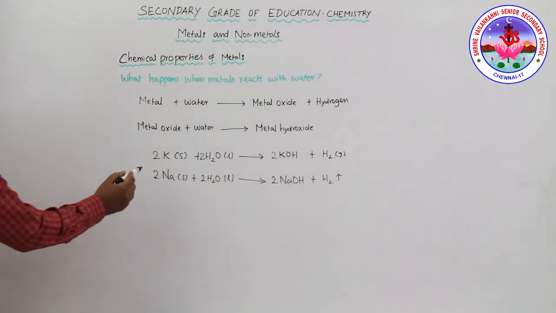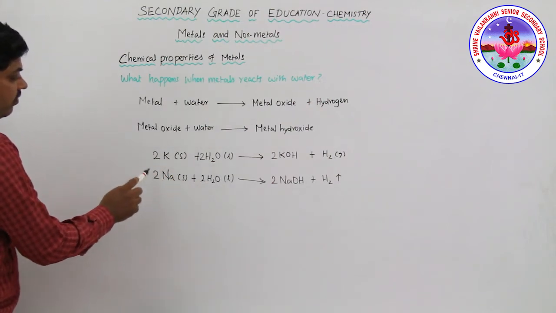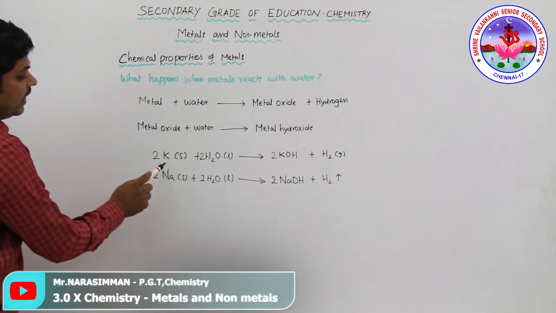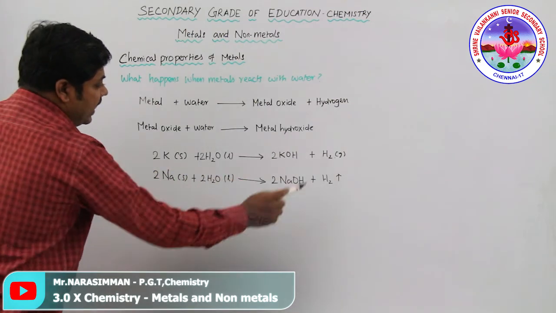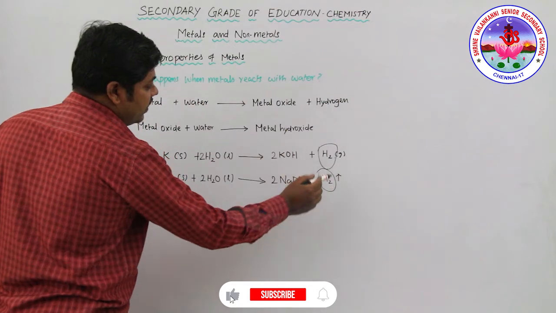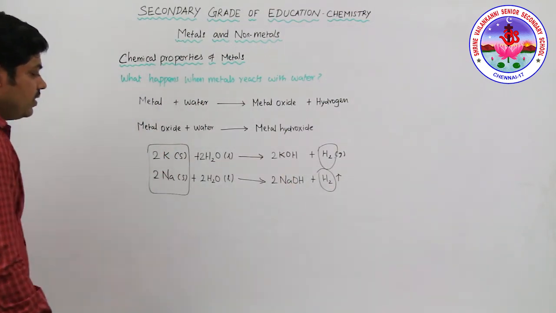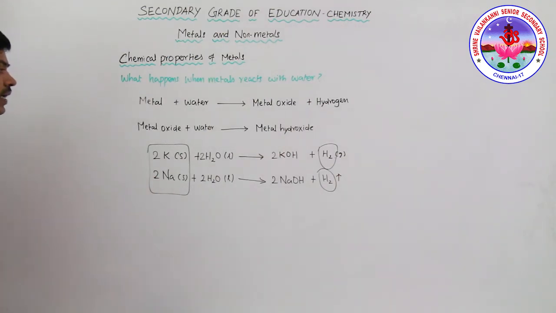See here, both being alkali metals, when they react with water, they react very vigorously, very violently, and they produce hydrogen gas. This hydrogen gas easily catches fire. That is why these metals, sodium and potassium, are immersed in kerosene oil.